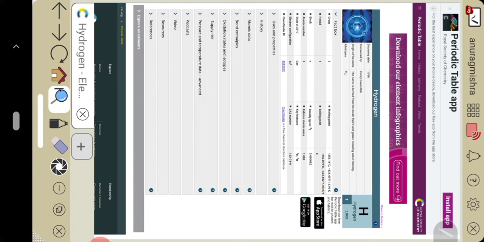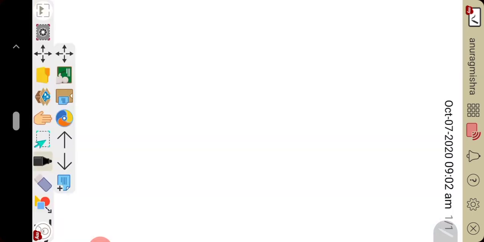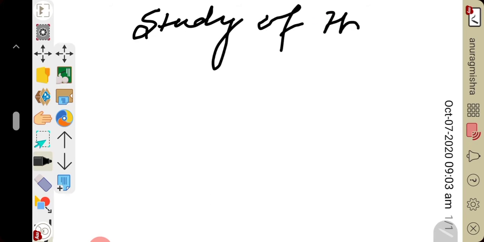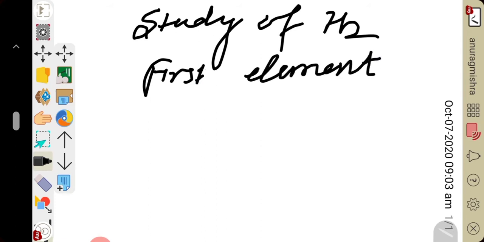Now we will start the study of hydrogen, the first element of the periodic table.